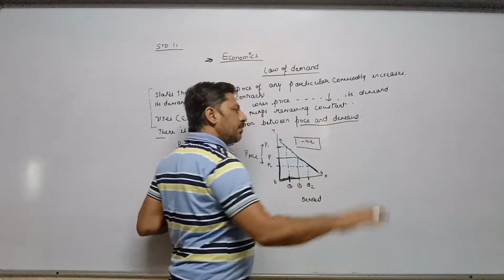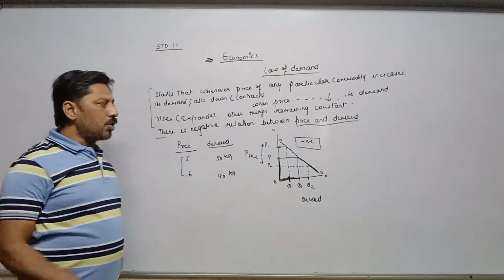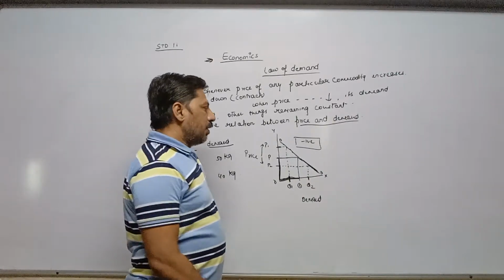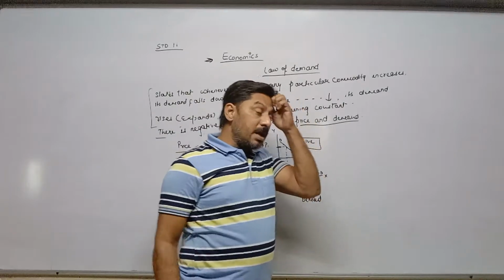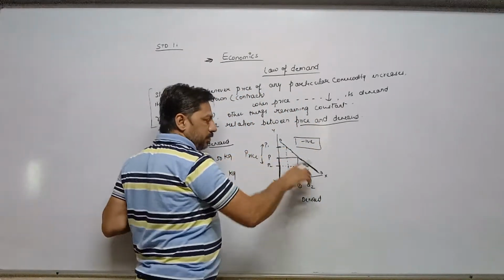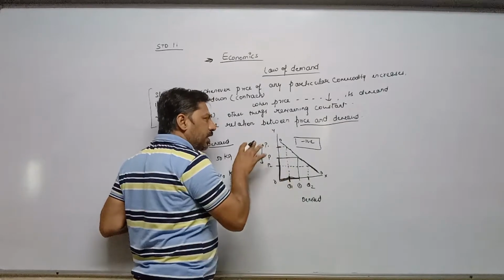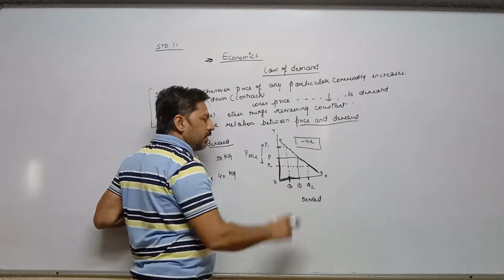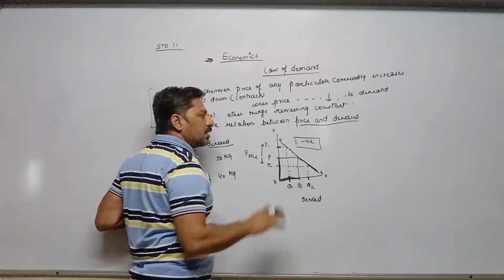Whenever there is a negative relation, not only between price and demand but between any two variables, the curve is always sloping downward. So in our topic, there is a negative relation between price and demand. That's why the demand curve is sloping downward.